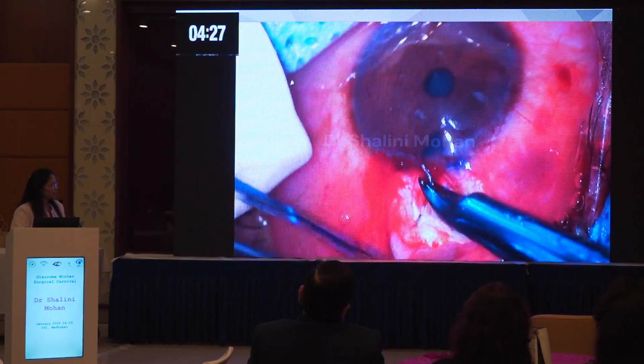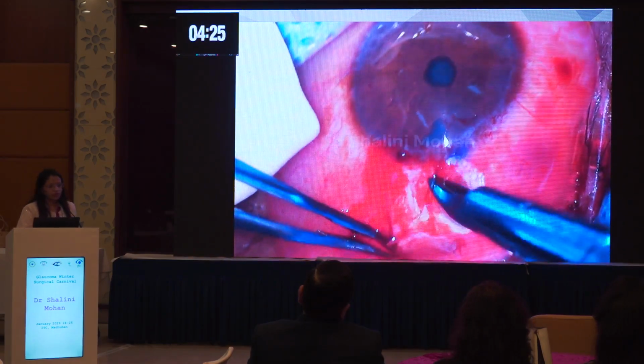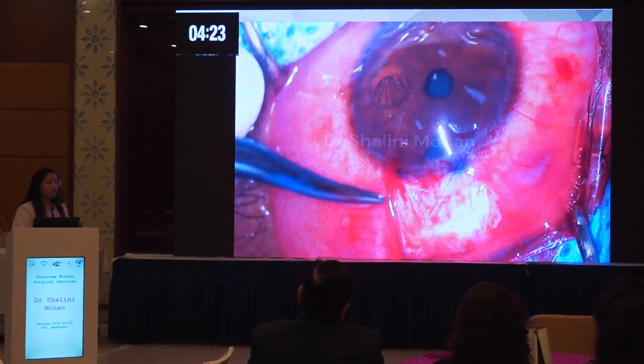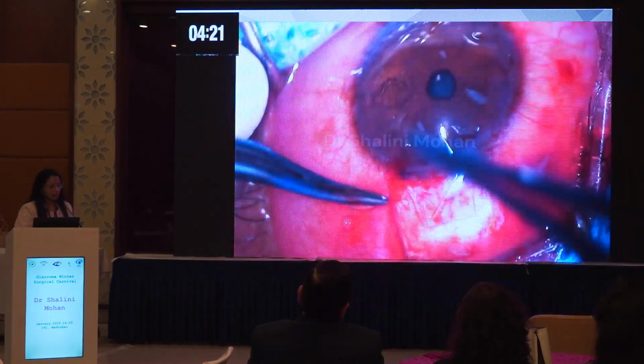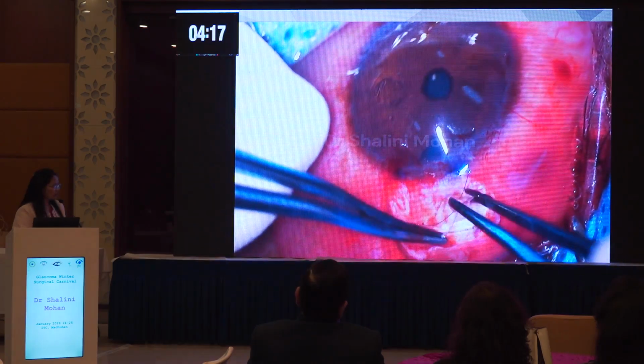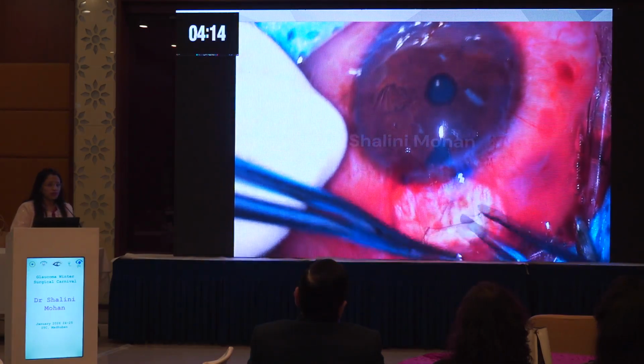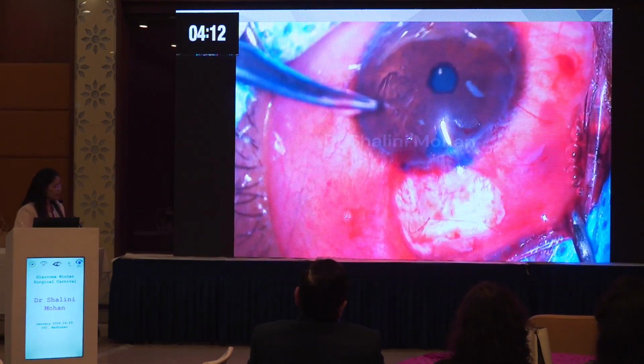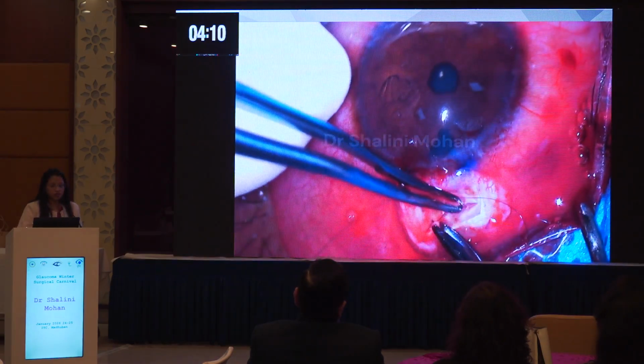So regarding suturing, if you have availability of laser suturolysis, you can put non-releasable sutures, otherwise you can put releasable sutures. So here I am putting this non-releasable suture. It is important to bury the knots because the knots act as a nidus for fibrous tissue to grow.